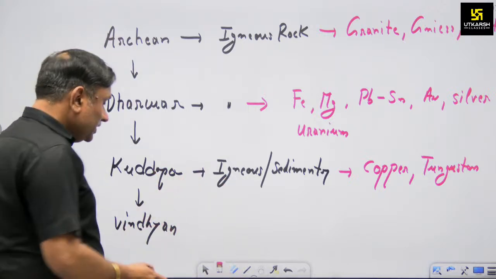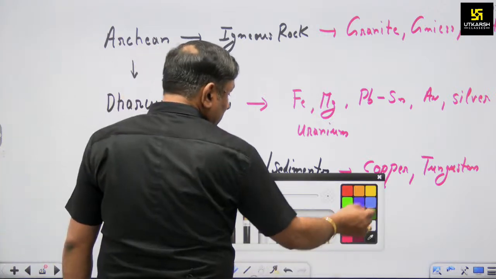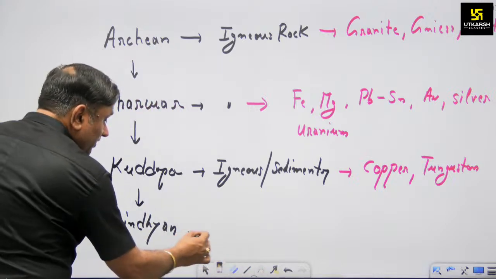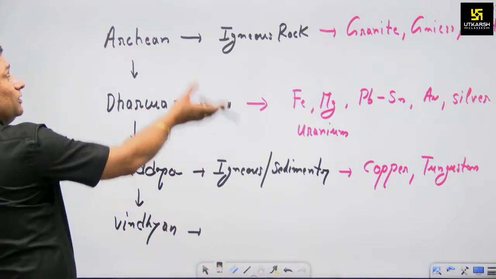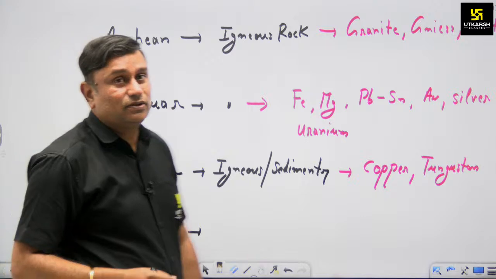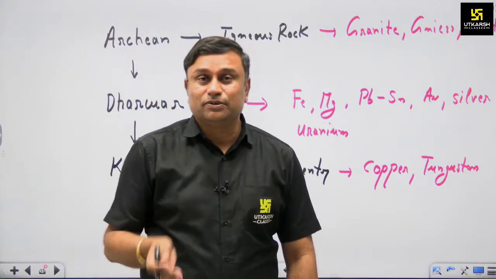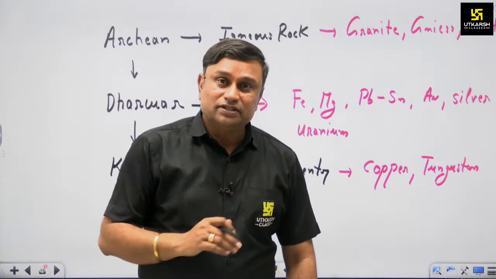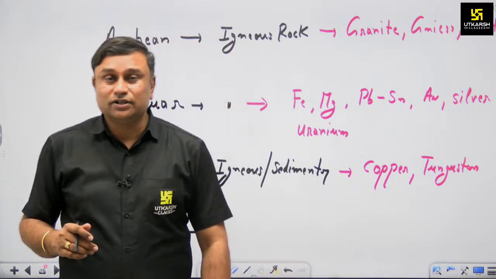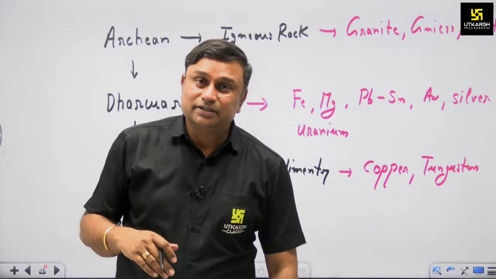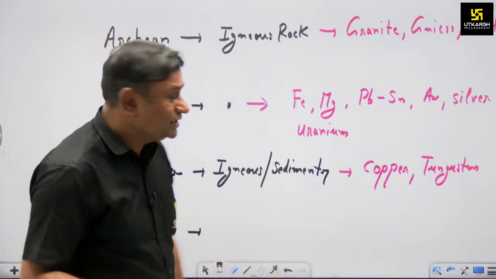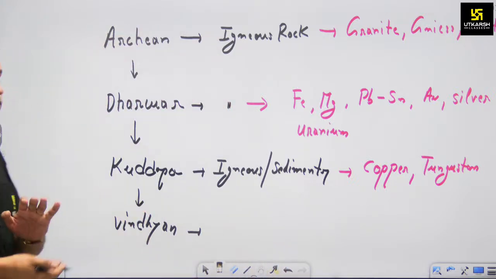Okay, now the next aspect is Vindhyan. Vindhyan is an important one because Vindhyan is an eroded section of the predecessor rock system. It means the Vindhyan evolved through the erosional process. When the previous rock system was eroded, all these things were sedimented, and due to this sedimentation, this Vindhyan rock system was formed.